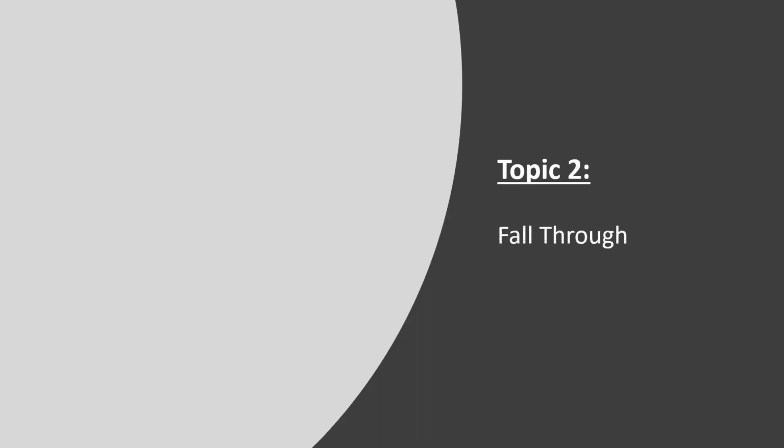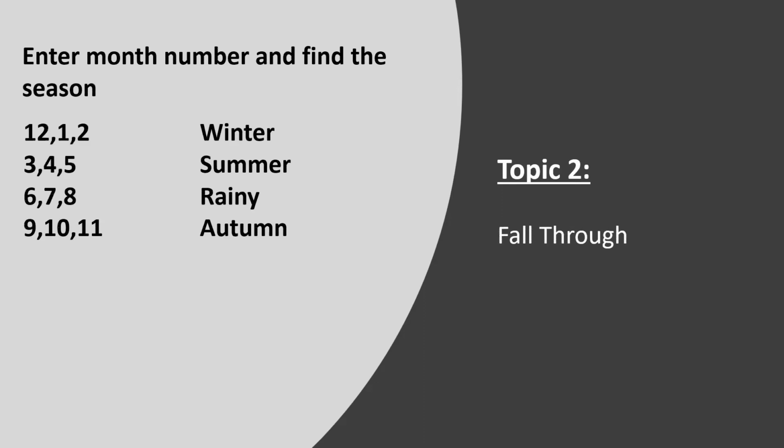So what is fall through? We have already checked: if you do not give break, it will execute all the following lines. So here, suppose we have a problem like enter the month number and print the season. In India, December, January, and February is the winter. 3, 4, 5 is summer. 6, 7, 8 is monsoon or rainy season, and 9, 10, 11 is autumn. So we need to print accordingly to the input.